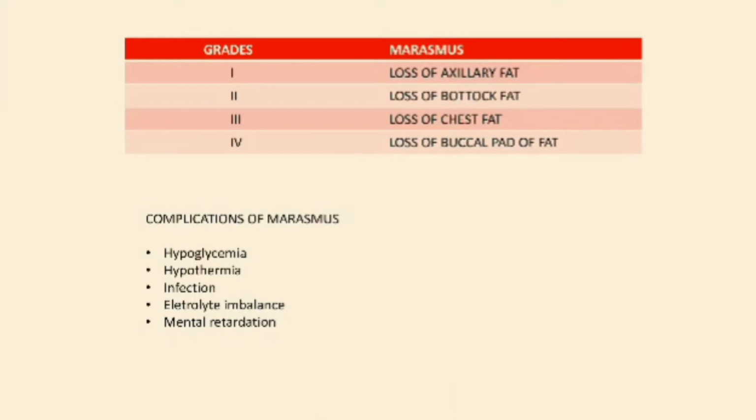Now coming to the grades of marasmus, we grade according to the severity, and the severity is based on the loss of fat. Grade 1 is loss of axillary fat. From this, we come to know that the first fat lost in malnutrition is the axillary pad of fat, then buttock fat and chest fat get lost, and lastly the buccal pad of fat is also lost. So the buccal pad of fat is destroyed at a later stage. Whenever the child has loss of buccal pad of fat, that indicates severe marasmus.